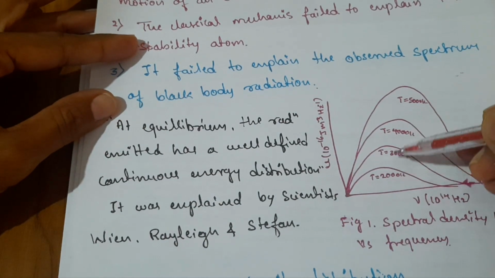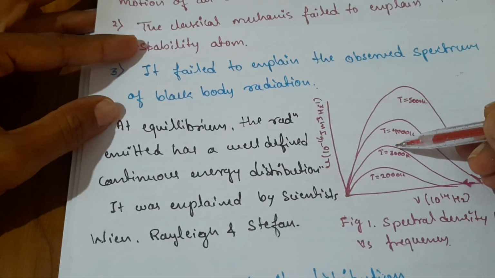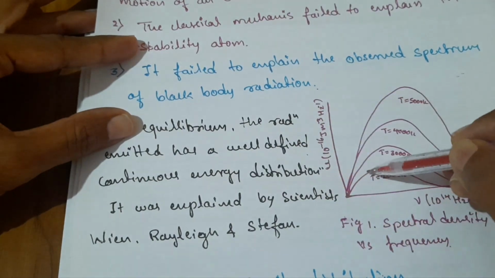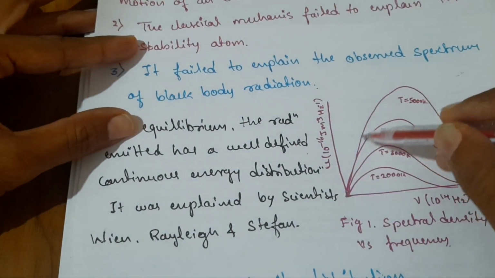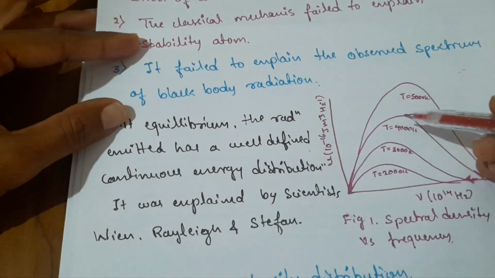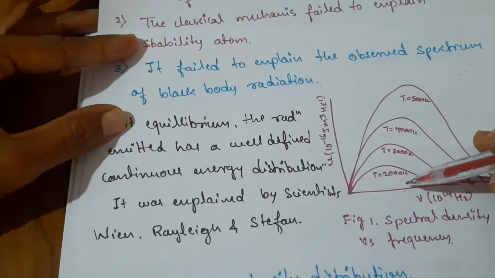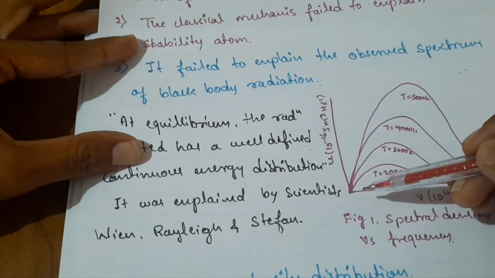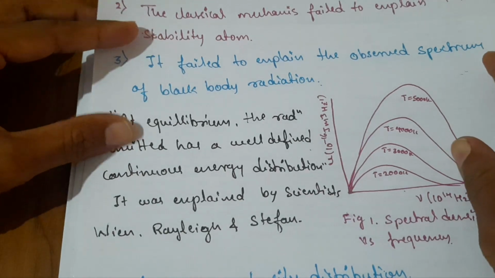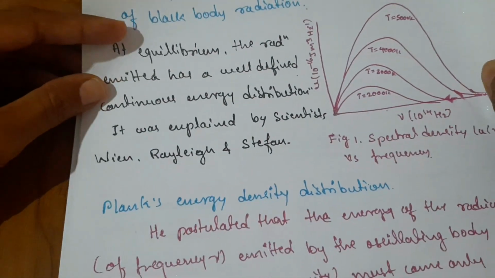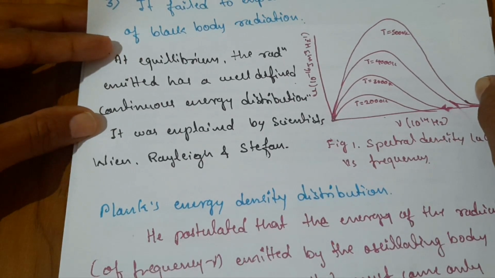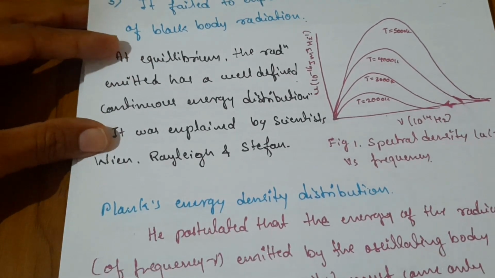This is nothing but, at equilibrium, the radiation emitted has a well-defined continuous energy distribution. If you see the curve, this is the continuous distribution. So this is at equilibrium. It was explained by the scientists Wien, Rayleigh and Stefan. This is another drawback of classical mechanics, and that was explained by quantum mechanics.